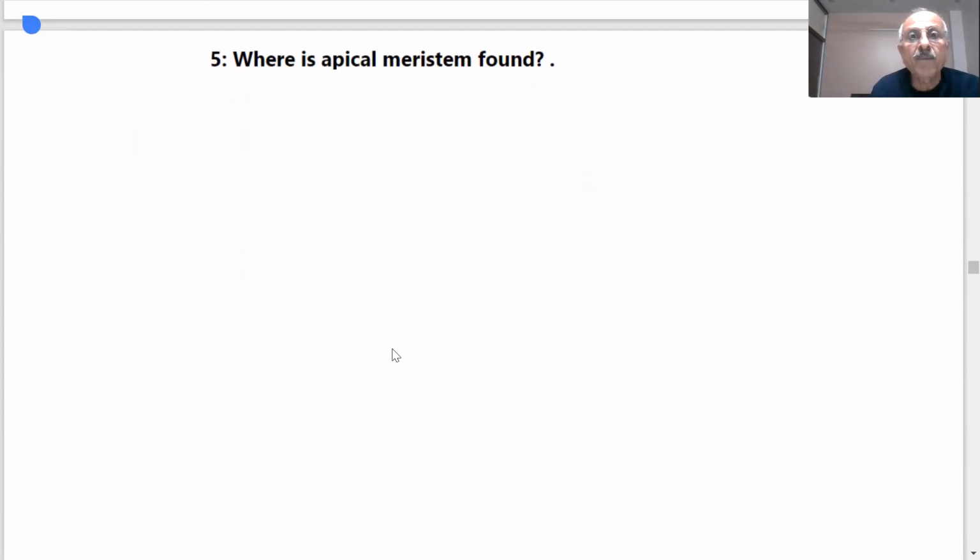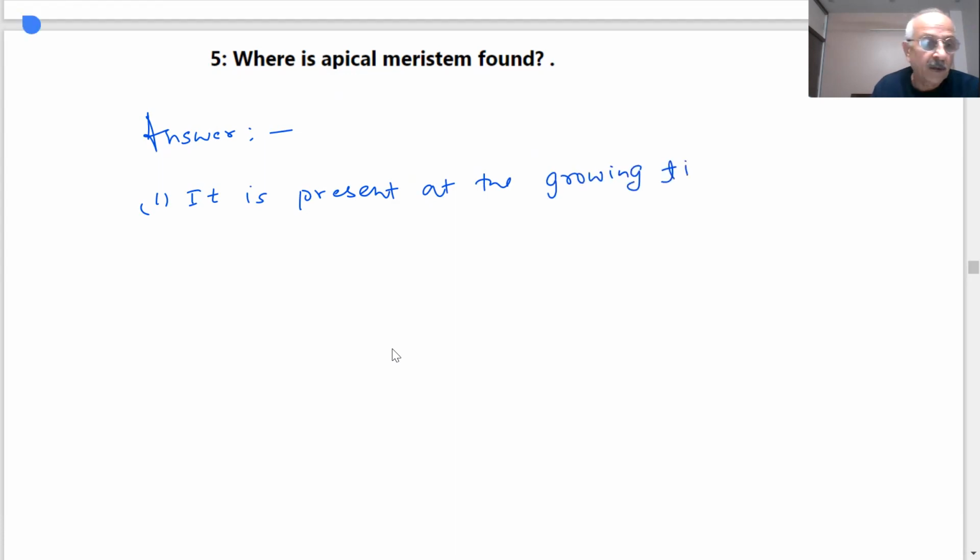What is apical meristem? Where is apical meristem found? Sir, apical meristem is found at the growing tips of roots and stem. It is present at the growing tips of where?